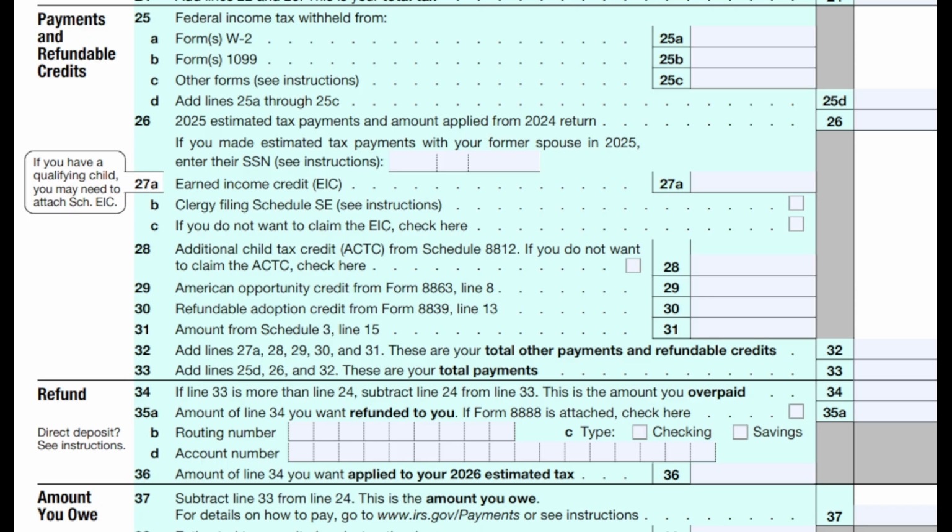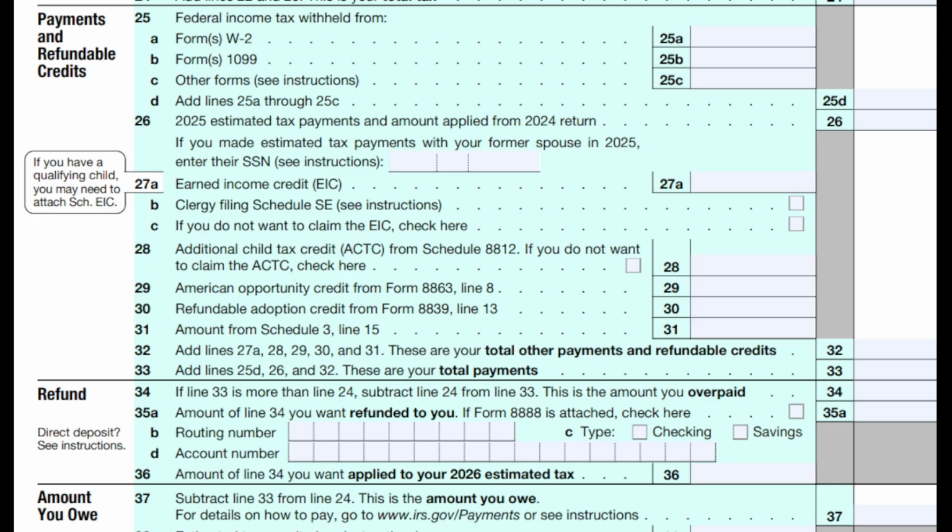So that's what we're dealing with, is we're going through here and we're trying to figure out, okay, well, what was our entire amount? So we go lines 22 and 23, right? Line 22, total other payments and refundable credits. And then line 33 is going to be our total payments. So what we're trying to do is figure out, all right, how much have we actually paid on this, and did we overpay or not? So if we go over to line number 24, that's telling us, okay, this is what our tax due is, and our tax liability is going to be.